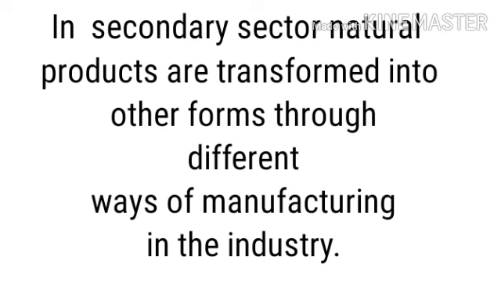These natural products are used as inputs, transformed into other forms, and finally we get an output or final product by using different manufacturing activities in the industry. So this sector we call the secondary sector.